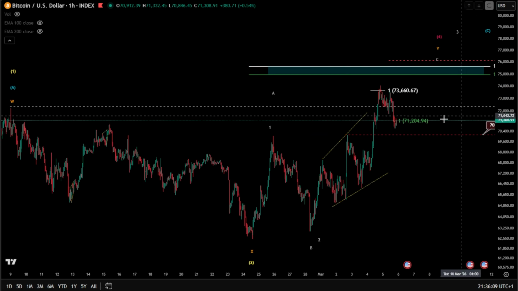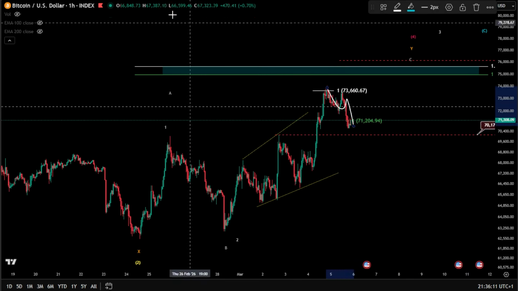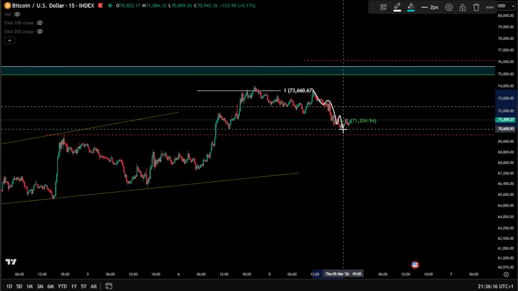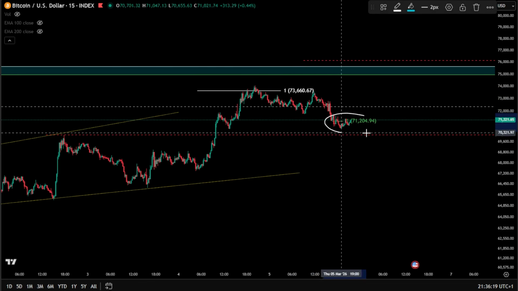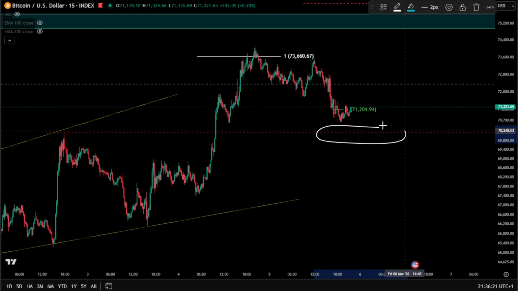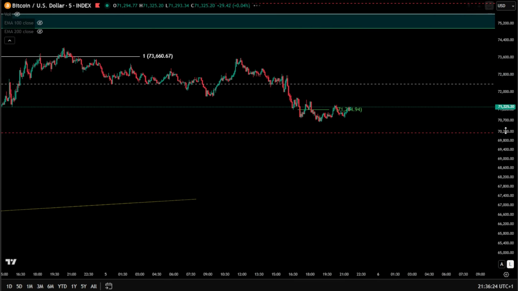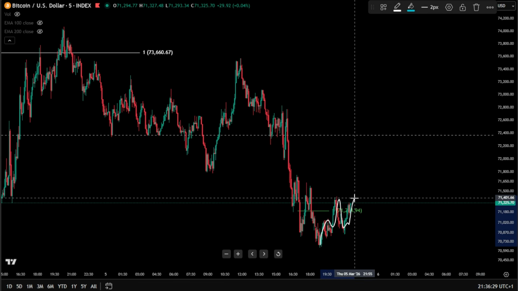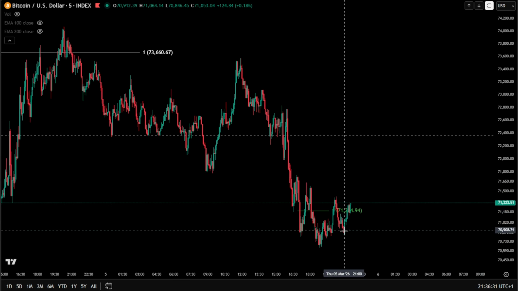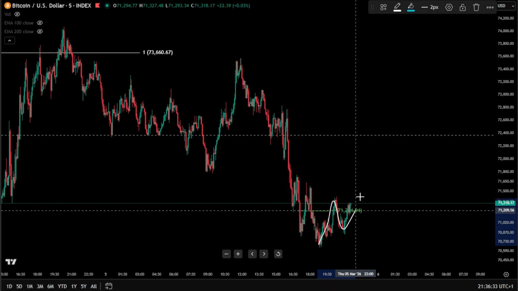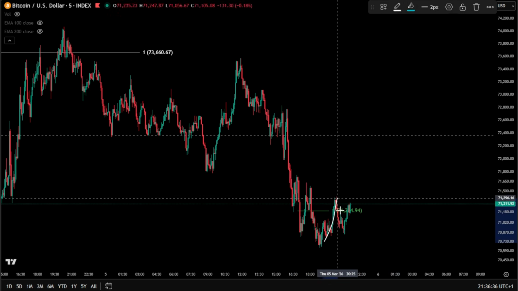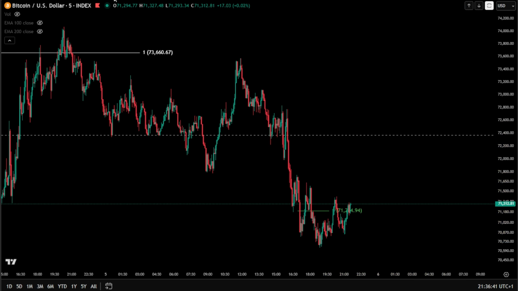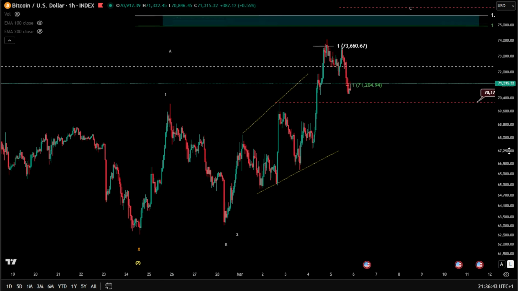Plus another evidence here, we have 3 waves towards the downside, 15-minute chart almost done. So if this is a 1, 2, 3, 4 and a 5, it is almost done around the 1-to-1 fib level and without invalidation. Now we start to see something to push toward the upside, still kind of like 3 waves and somehow not showing a lot of strength, but we see a rebound from the 1-to-1 fib level right now. In case it is something like a leading diagonal, it can be 1, 2, 3, 4, 5, a continuation toward the upside as well.